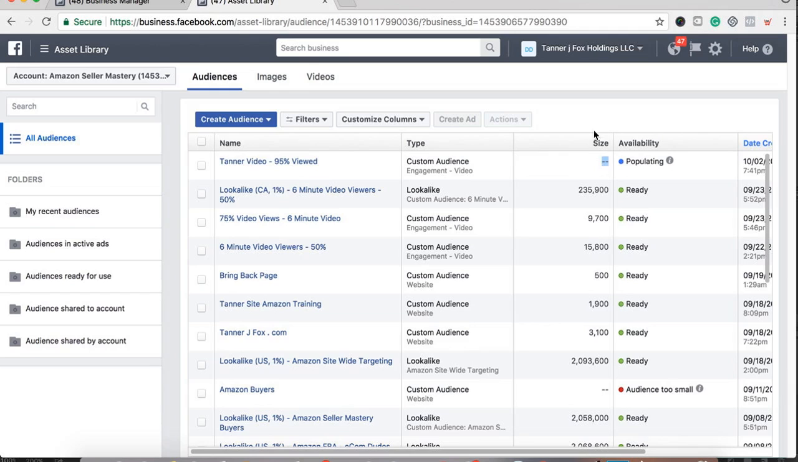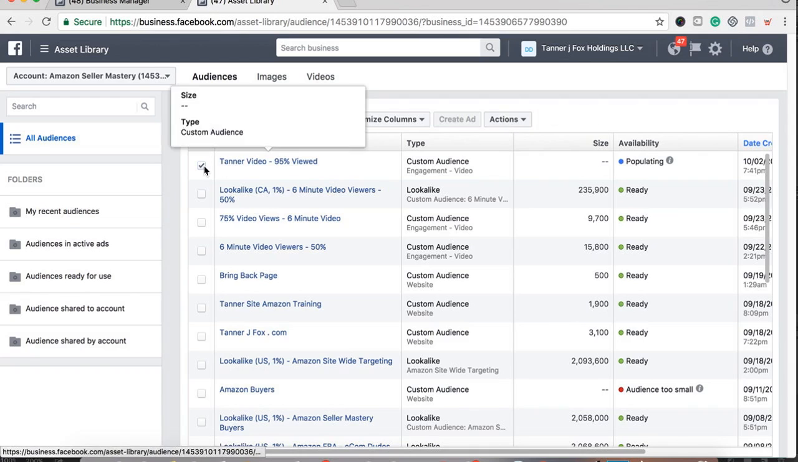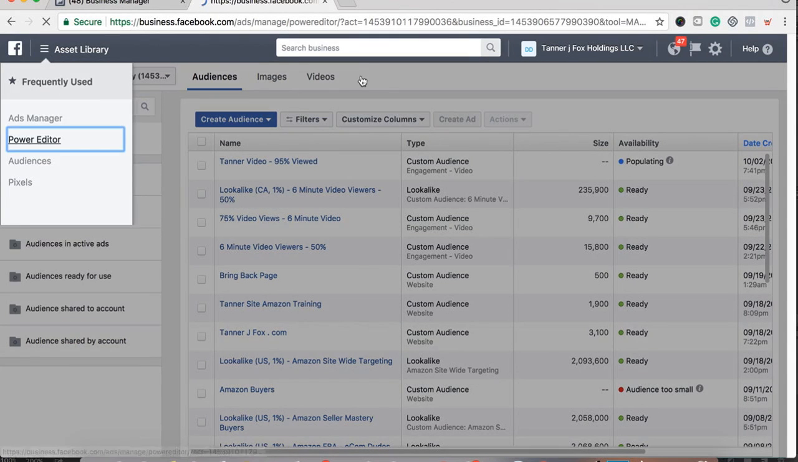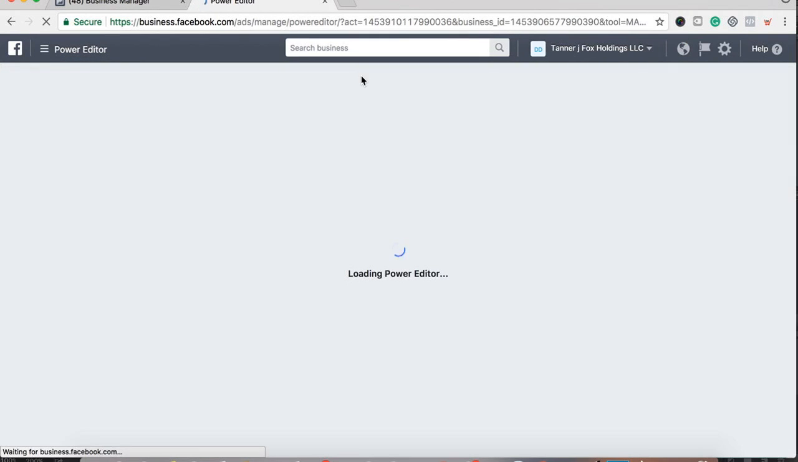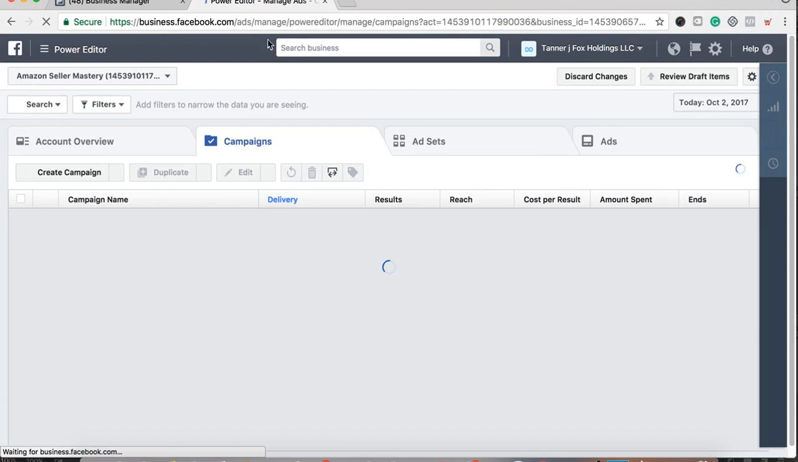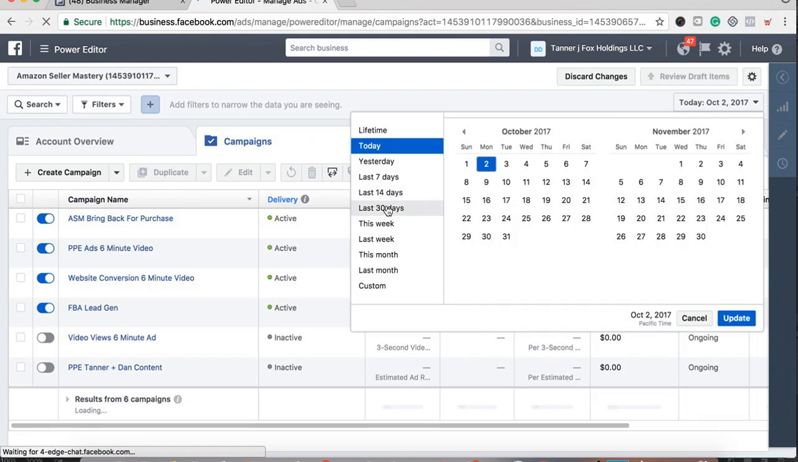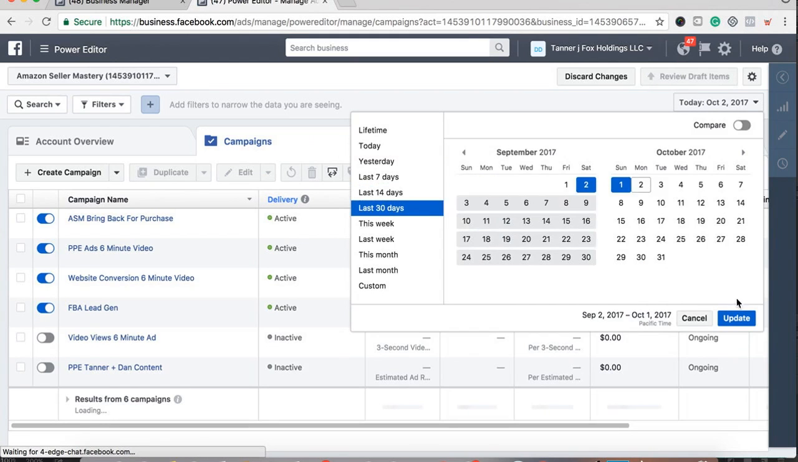So again, it's pretty simple to create the audience, and once the audience is created, you can go ahead and create an ad or create a lookalike audience from that audience that is being created right here. But that's how you create a retargeting audience based on a video, and all you have to do is run a video as a PPE ad. Let me show you because we're already here. Let this load really quickly. I'm just going to do, let's say, the last 30 days, for example.